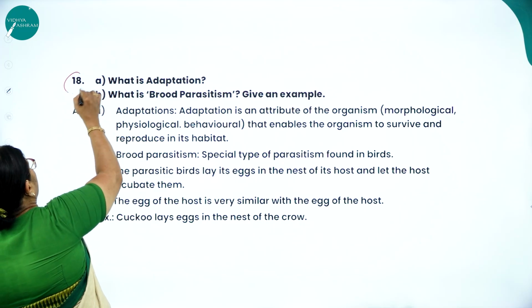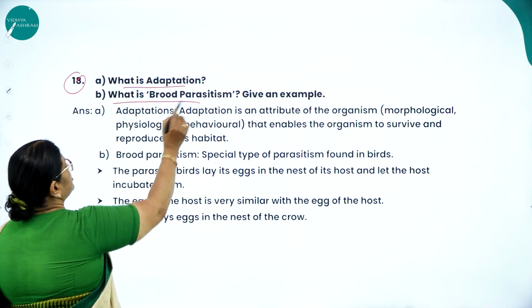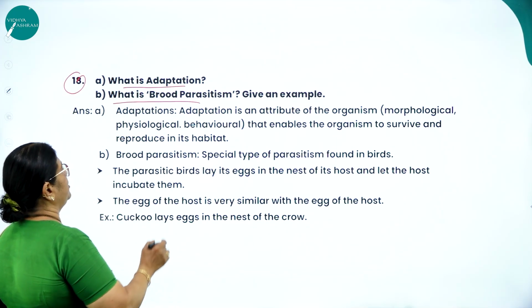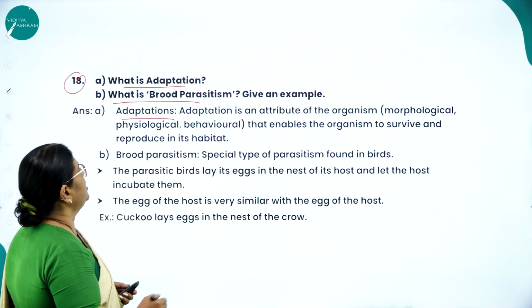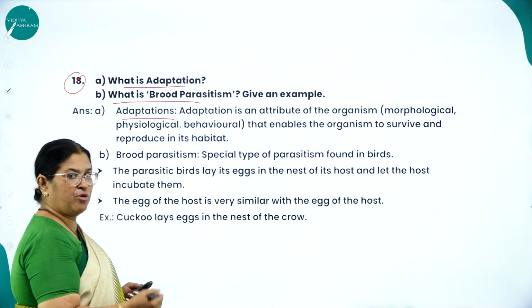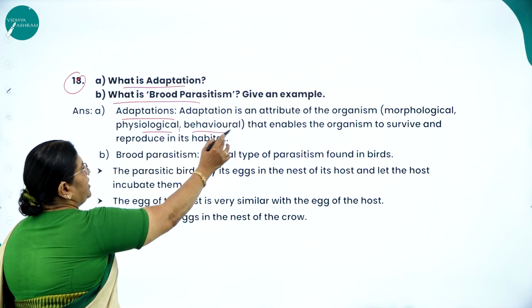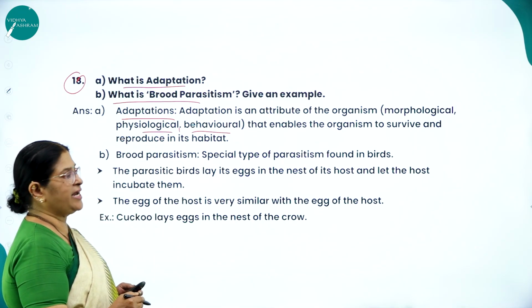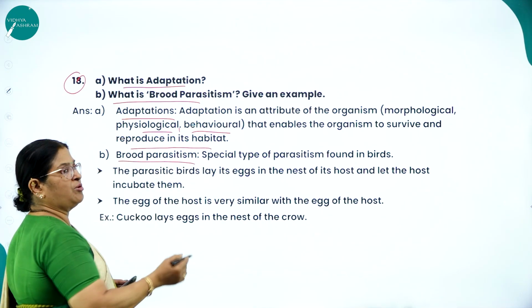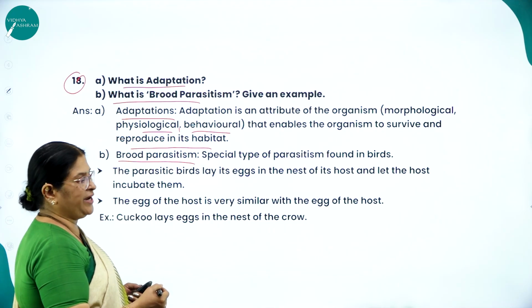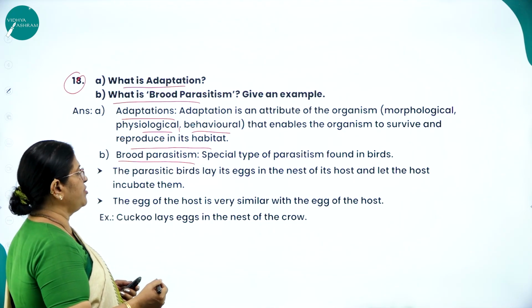Next, question number 18. What is adaptation? What is brood parasitism? Give an example. What is adaptation? Adaptation is an attribute of the organism, may it be morphological, physiological or behavioral, that enables the organism to survive and reproduce in its habitat. Brood parasitism, I explained already, is a special type of parasitism found in birds.